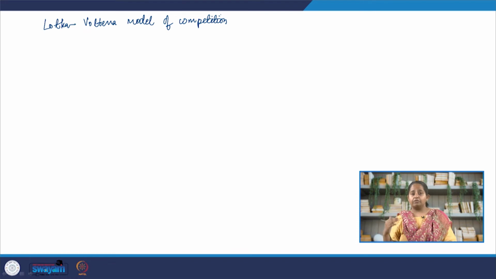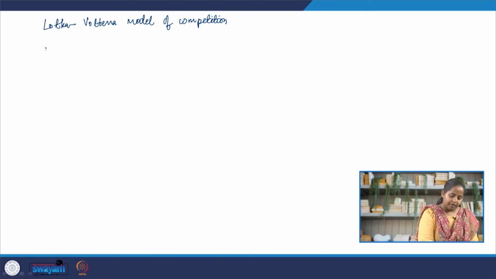The models of competition between species that we use now are improved versions of the Lotka Volterra model. This is an old model, but it is a very good teaching tool and it is still important to understand it. For our example, we are going to take the example of rabbits and sheep.